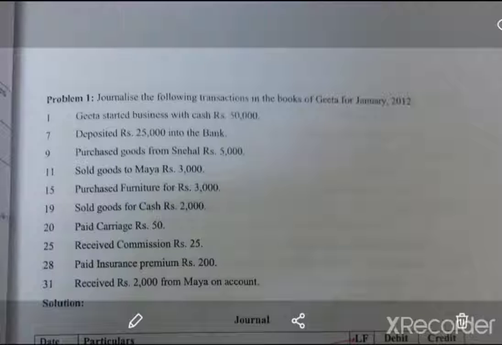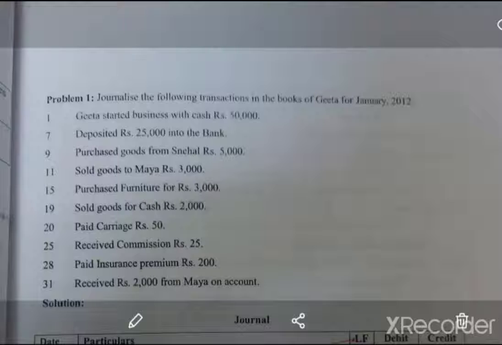Hello students, today in our accounting class we will be discussing how to journalize a transaction. If you are given a transaction, how do you journalize it, how do you enter it into the books of original entry? As you know, the journal is called the books of original entry, so we will see how to enter the transactions into the journal.